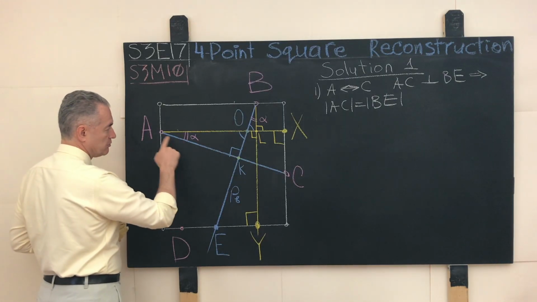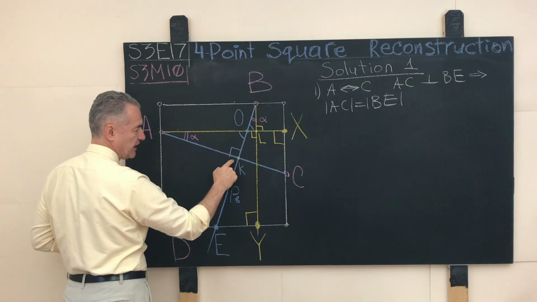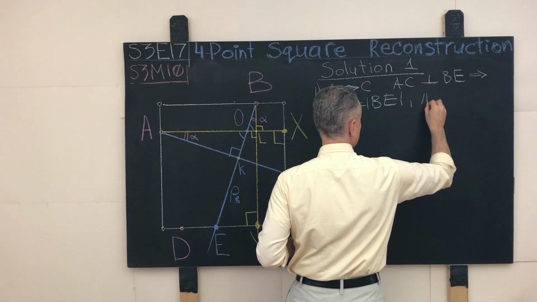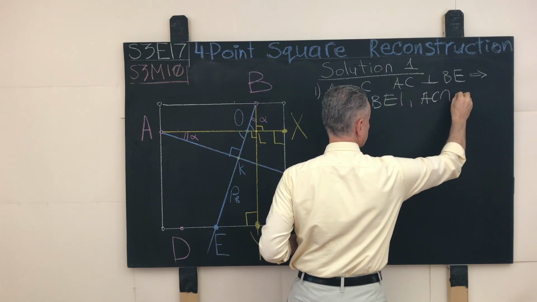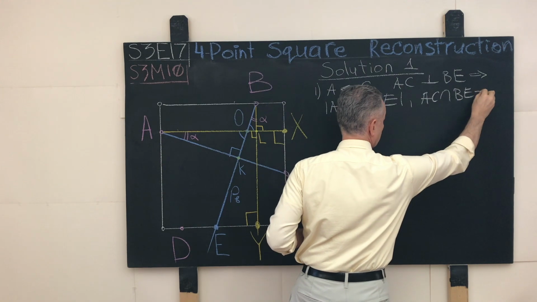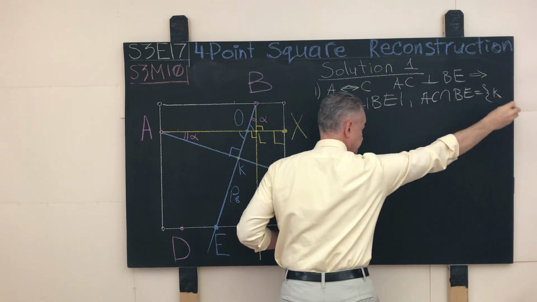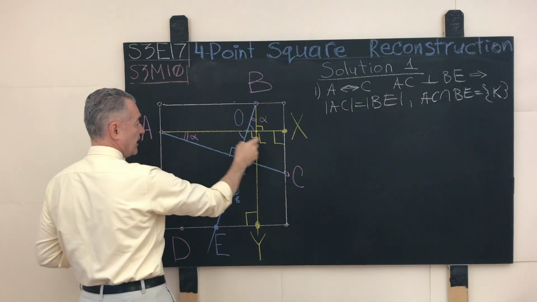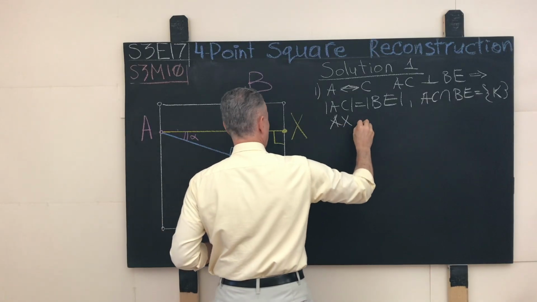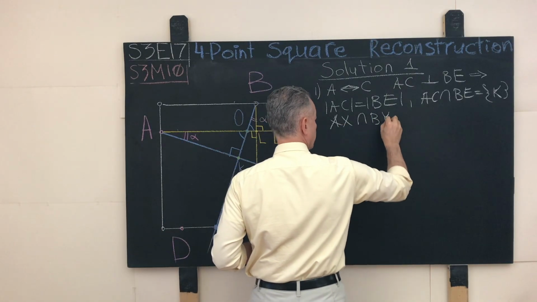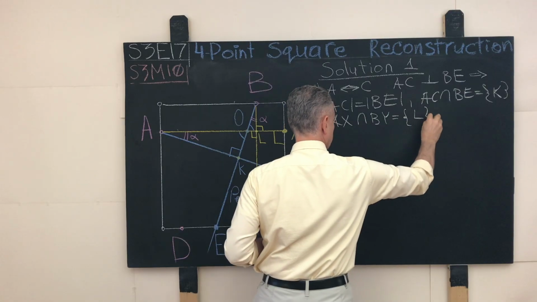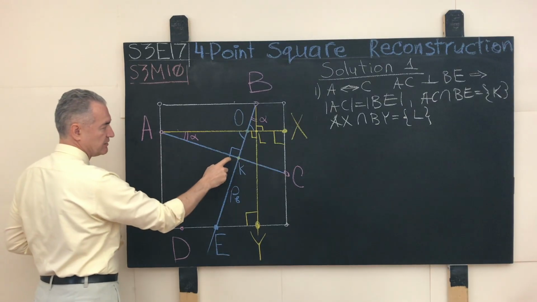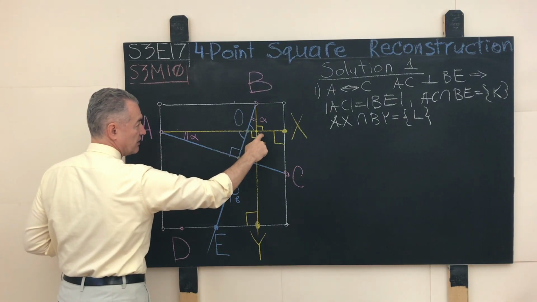The triangle formed by the points A, K, O, where K is the point where the chord AC intersects BE, and AX intersects BY at the point L. This is the point right here, and we consider two smaller right triangles, AKO and BLO.